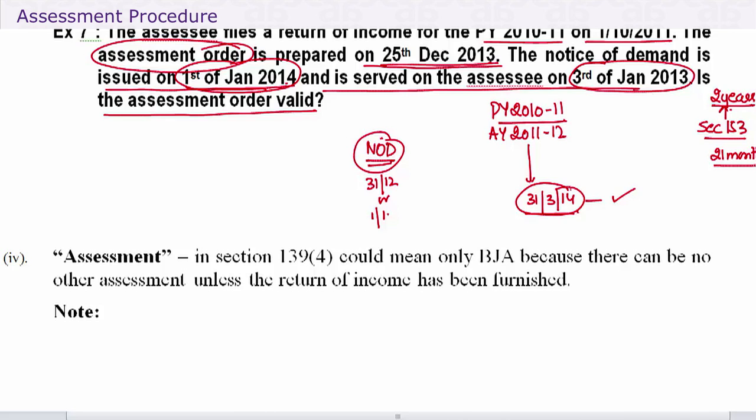Now, if we take 21 months, then the time period for completion will be 31st December 13. 12 months gets you 31st March 13, 9 more months. Now, in that case, this date would have been very important. If it would have been 31st December, then it would have been valid. If it was prepared on 1st January, then the order is invalid. And how do we check this? By looking at the file that is lying with the department.